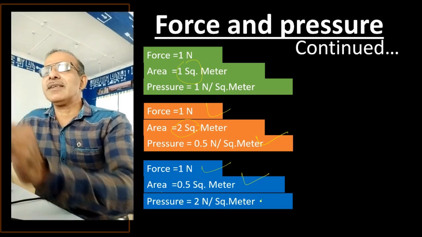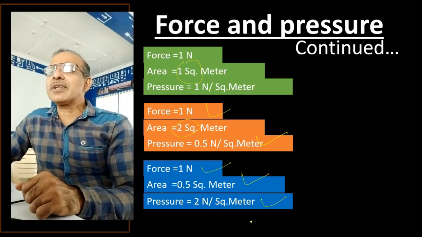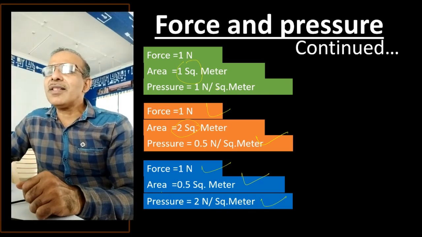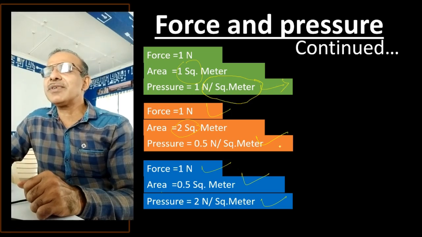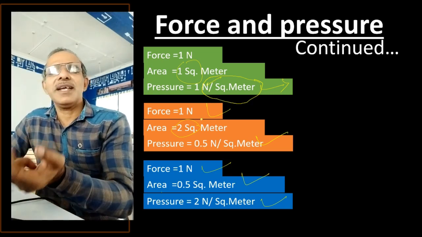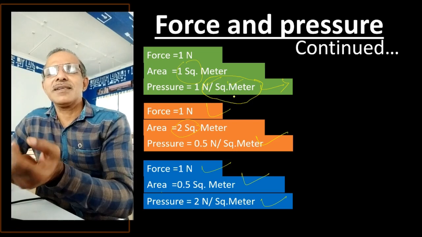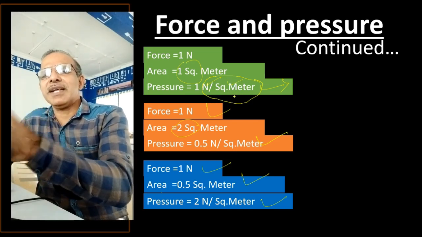So point number 1 is you have to remember that in all the answers we are just referring Newton per square meter. And what is that Newton? Force. What is per square meter? Area. Force per area.